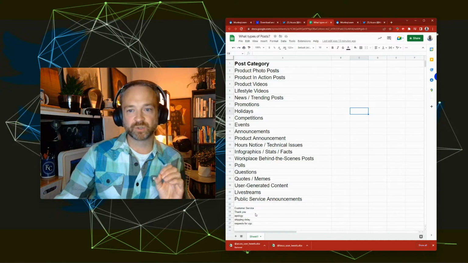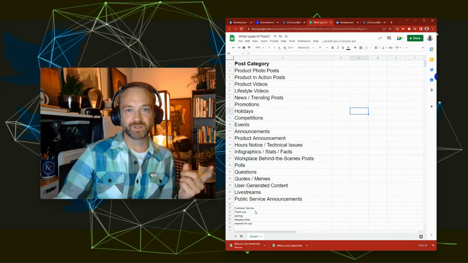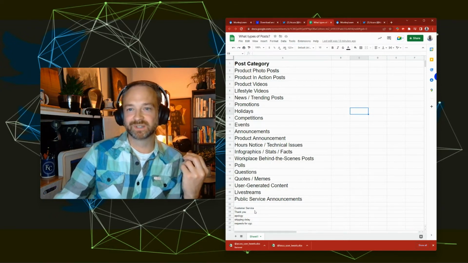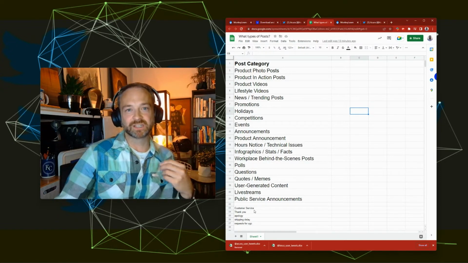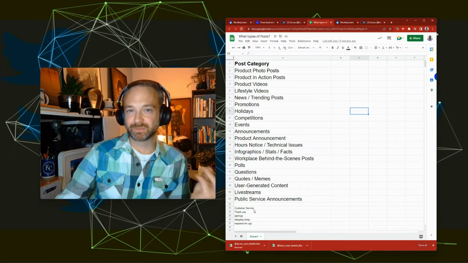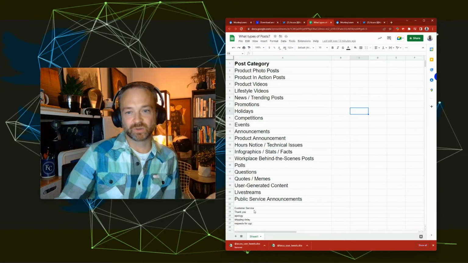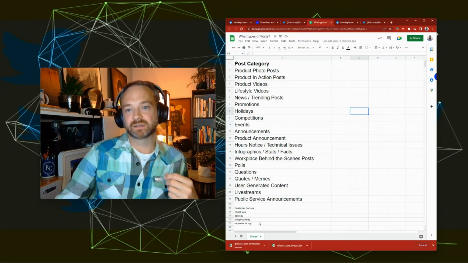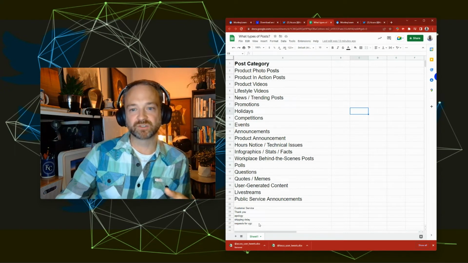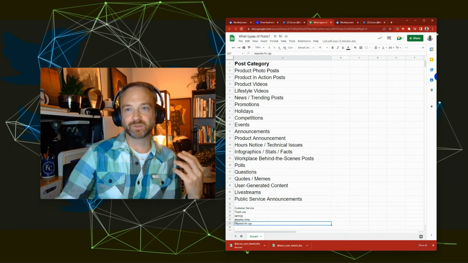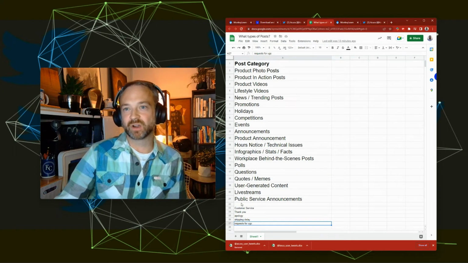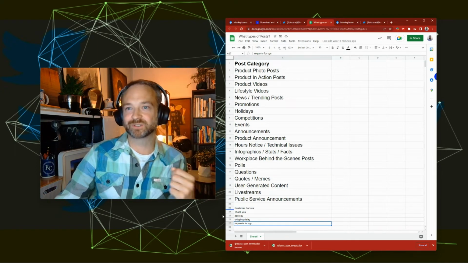Note there are also ones like customer service. Is it like a thank you? Is it product help? Is it, in this case, maybe a dealer issue? And like e-commerce, maybe that's shipping delay or out of stock or something like that. Which is totally different than expressing gratitude or sharing user-generated content or sharing that you got your dream car on a holiday or something like that.